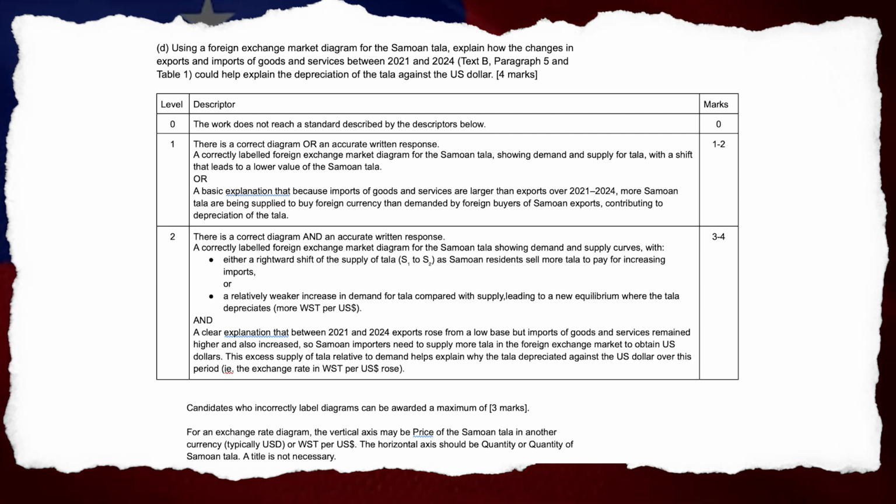For an exchange rate diagram, the vertical axis may be price of the Samoan tala in another currency, typically USD or WST per US dollar. The horizontal axis should be quantity or quantity of Samoan tala. A title is not necessary.